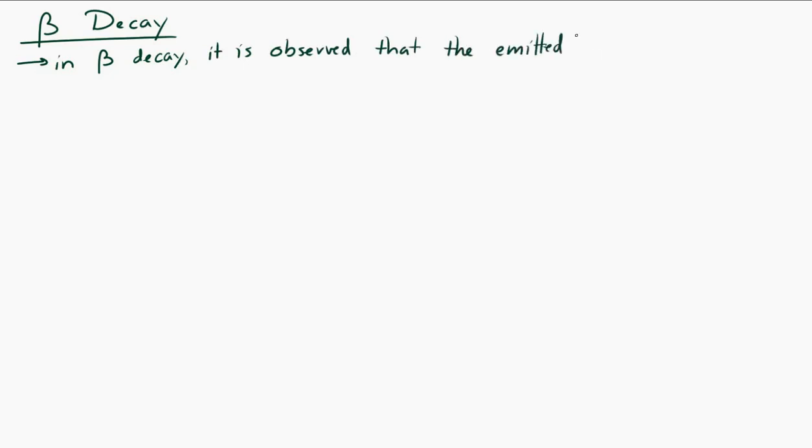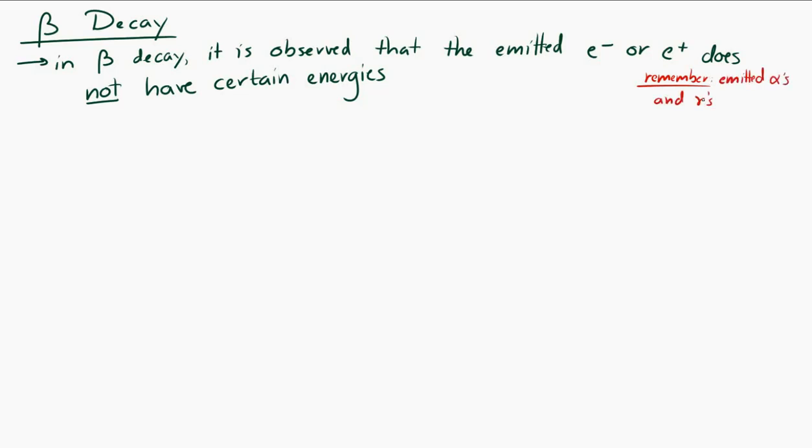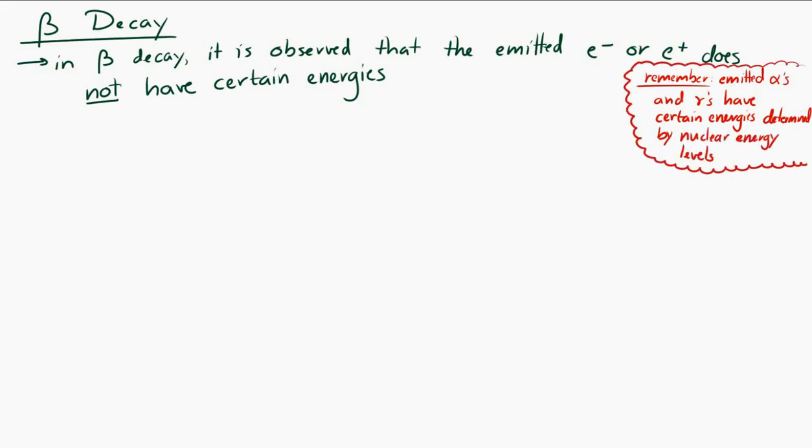All right, now let's look a little more deeply at beta decay. So in beta decay, what's observed is that the emitted electron or positron will not have specific energies. So when we looked at alpha particles and gamma particles a moment ago, we said that they have to correspond to the energy levels, the differences in energy levels for nuclei. But when we observe the electrons and positrons that are emitted in beta decay, that's not true. So, for example, if you look at the kinetic energy of electrons that are emitted in the beta decay of bismuth-210,